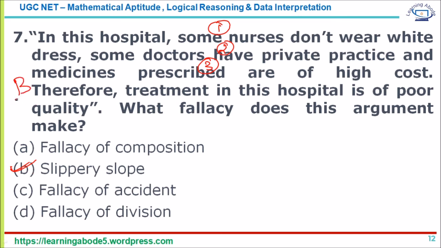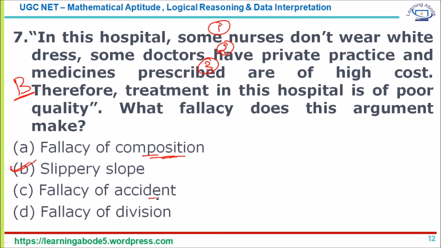Now, for the people who are curious about the meaning of the other options: fallacy of composition is the error of assuming that what is true of a member of a group is true for the group as a whole. So what is applicable for one student in a class is applicable for the whole class. No, that is wrong.